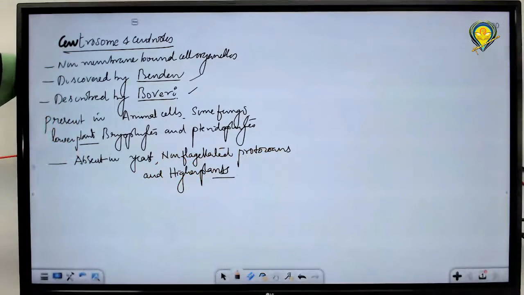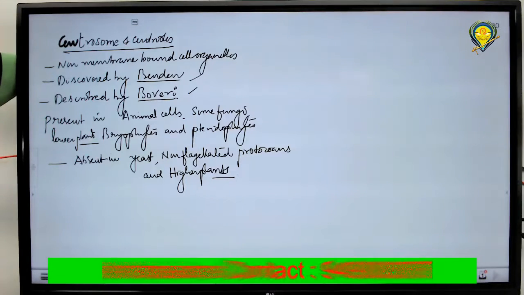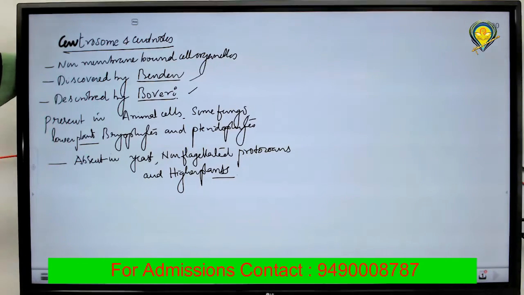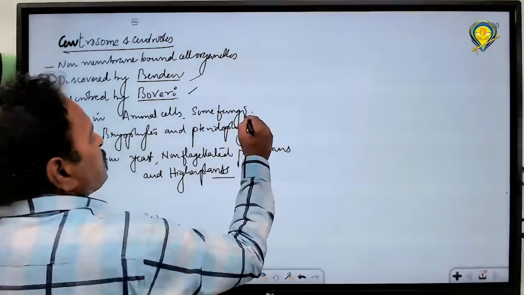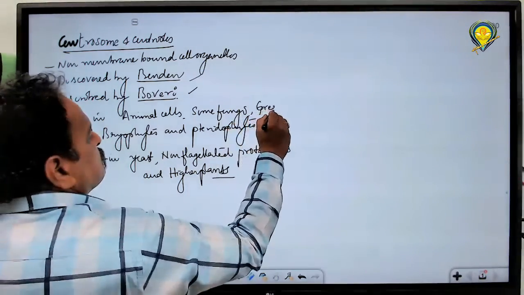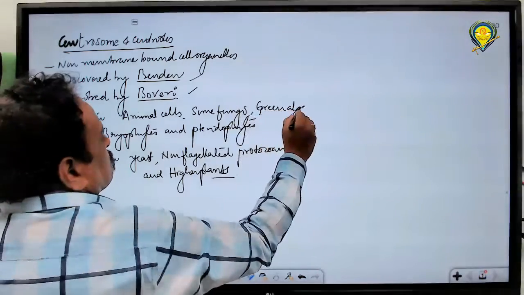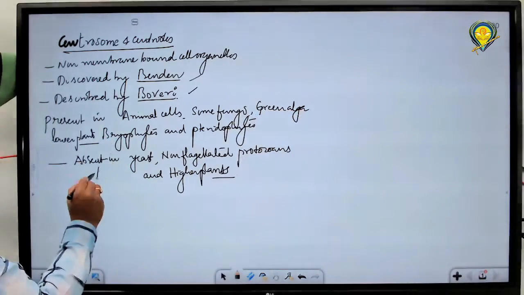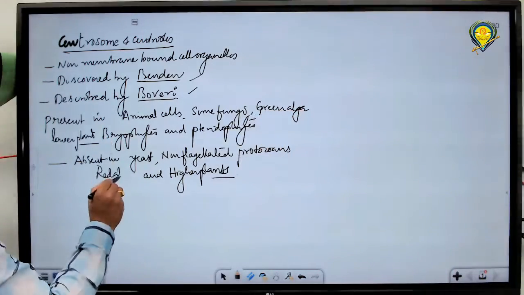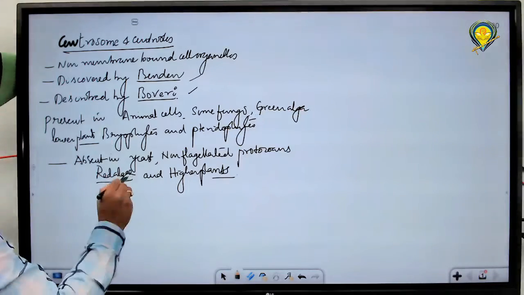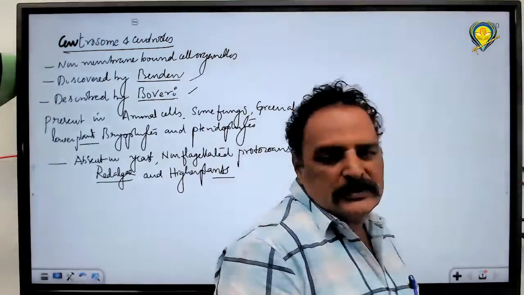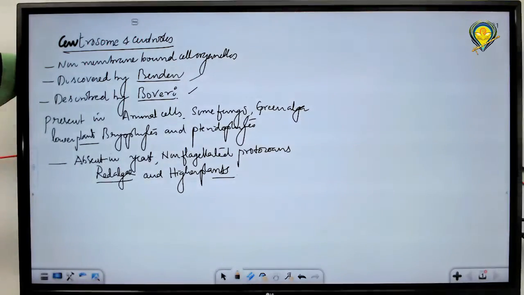They are absent in non-flagellated protozoans, higher plants and yeast cells. Generally they are present in some fungi, lower plants and animal cells. Absent in yeast, and you can add red algae too. Even in red algae, centrosomes or centrioles are not present.